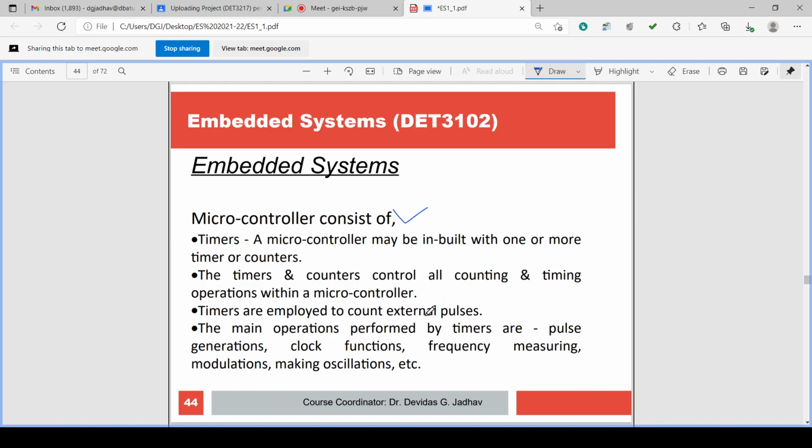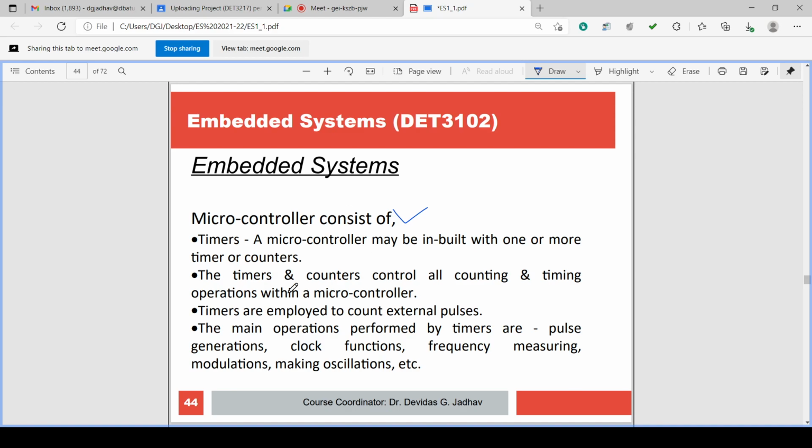Microcontroller is having a CPU, the memory, and also the IO ports: serial IO ports, parallel IO ports.